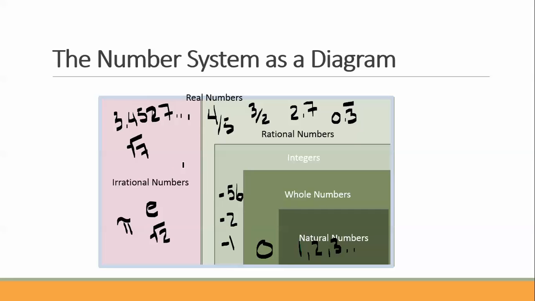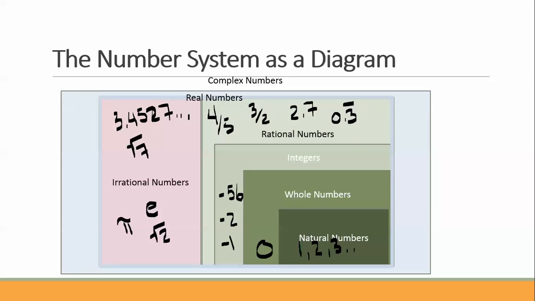Those two sets together are all the real numbers. So all the real numbers is everything in that box. Last, we can add our complex numbers. Notice the complex numbers box is around all of the real numbers. So that includes our irrational numbers, it includes our rational numbers, which include the integers, the whole numbers, and the natural numbers. The only thing we're adding when we add our complex numbers are the i numbers.